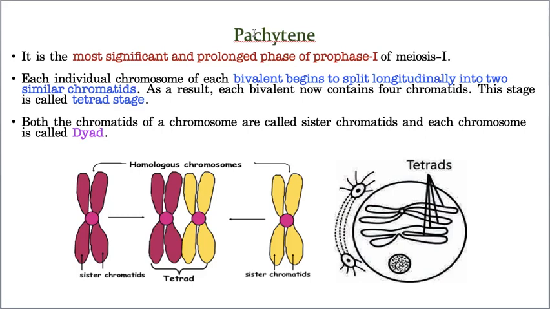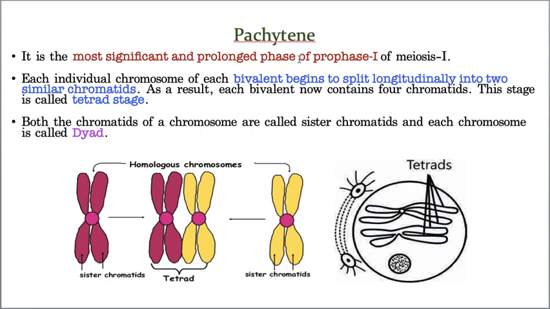Now such an important phase I am going to explain. So this point I just now told, it's the most important and prolonged phase. Already prophase is prolonged. Did you see this? Already prophase 1 is a prolonged phase. Prolonged phase of a prolonged phase. Pachytene is the prolonged phase of prophase 1. So already prophase 1 is prolonged, and in it the prolonged phase is nothing but Pachytene. Okay. Now what happens in Pachytene?